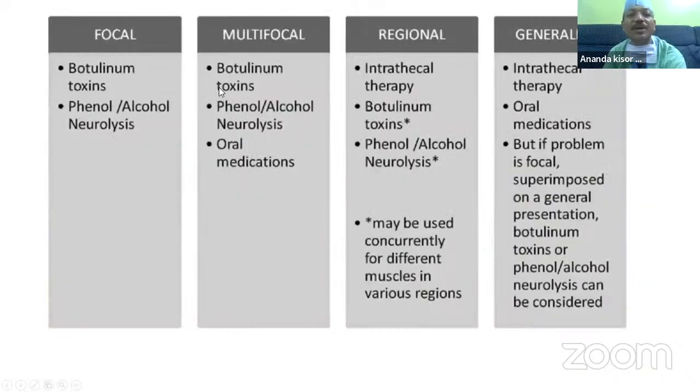And there is the medical treatment. The focal treatment is botulinum toxin, phenol alcohol neurolysis. Botulinum toxin is for multifocal. Along with that, we have to use oral medications like baclofen. And the regional therapy is botulinum toxin injection, and maybe concurrently for different muscles in various regions you can use it. And for generalized spasticity, intrathecal therapy along with the oral medication you have to use. But if there's a general presentation, botulinum toxin or phenol alcohol neurolysis can be considered.